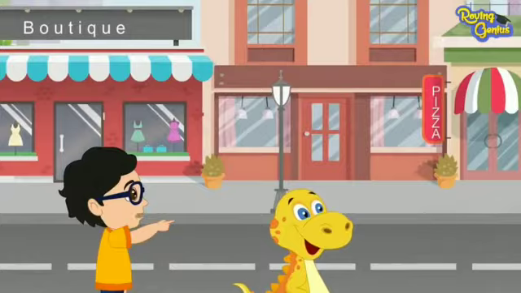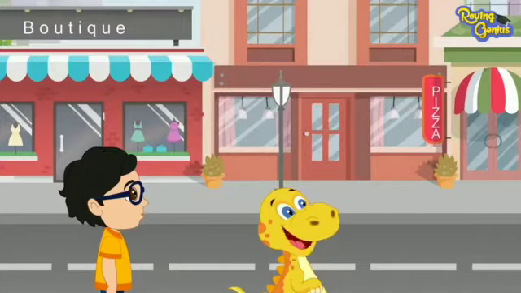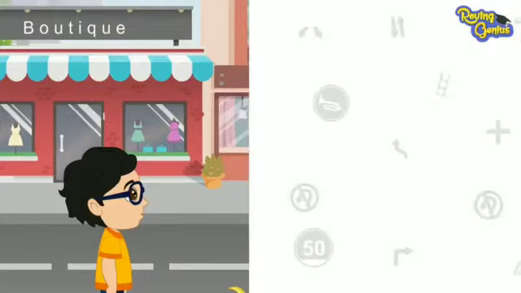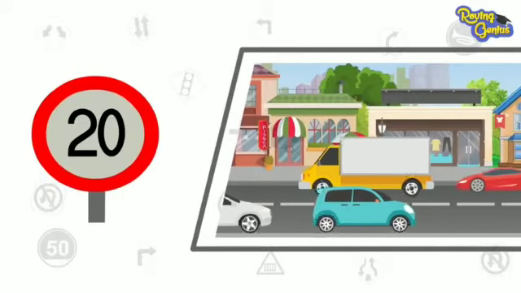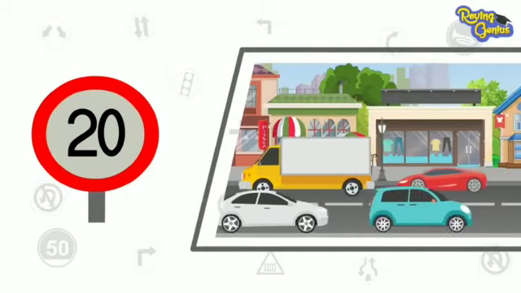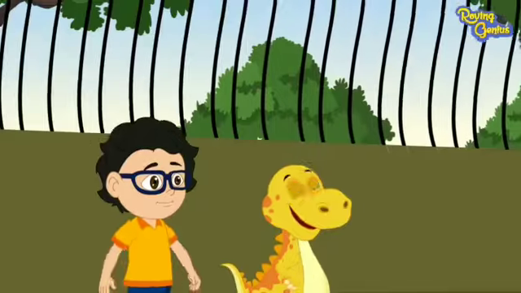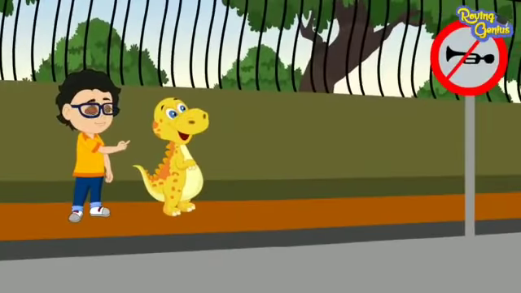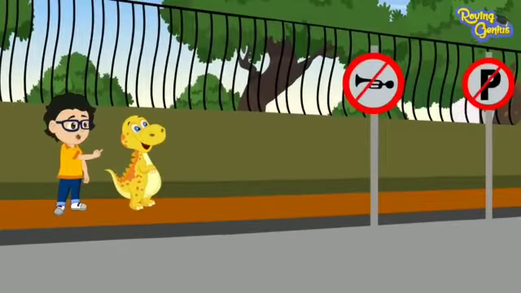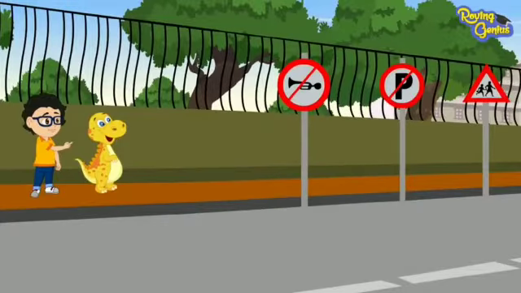What does that 20 signboard indicate? That's a speed limit board. It says 20. That means the vehicles should maintain a speed of 20 kilometers per hour while driving. What does that horn sign and capital P sign with a strike and a school sign indicate?